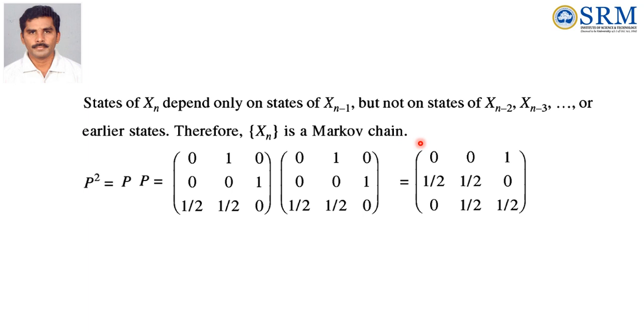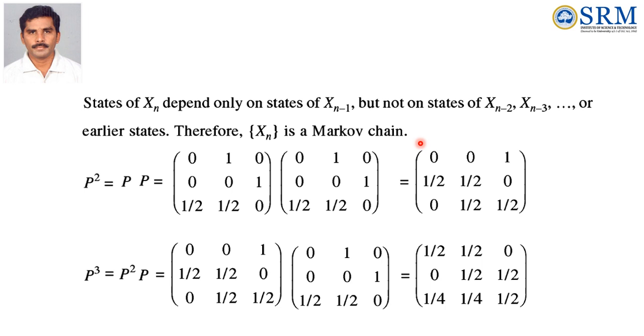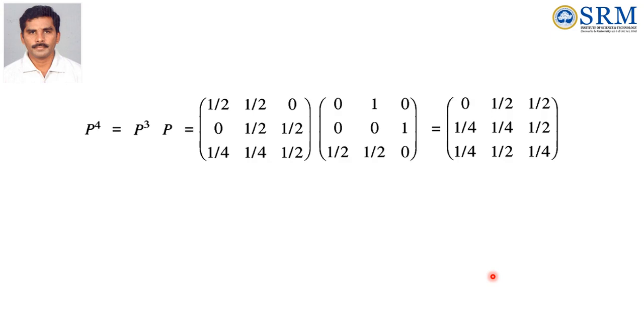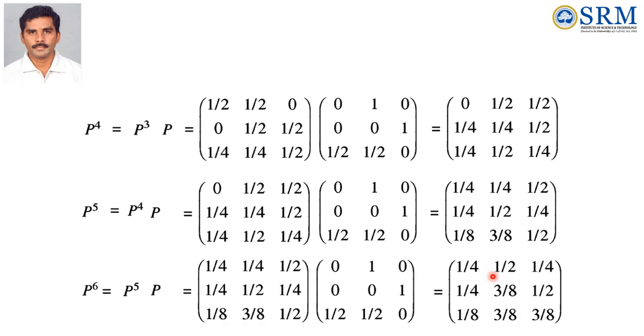You have to find P square. P square is P into P, then we can find that. Similarly we can find P cube. P cube equals P square into P. So substitute that P square here and then multiply with P. P square TPM, P power 4. Similarly, we can find P power 5, P power 6.